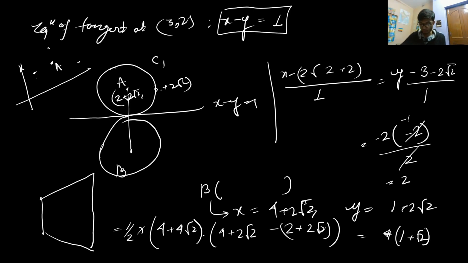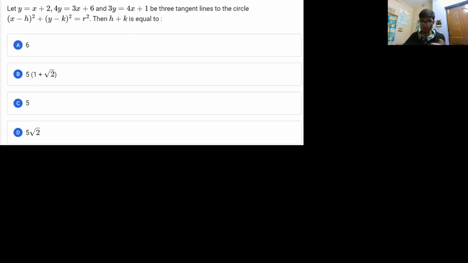All right, with this, let us move to the next problem, which is again a very important problem. It says that the lines y is equal to x plus 2, 4y is equal to 3x plus 6, and 3y is equal to 4x plus 1 are the three tangents to the circle. So how to solve this? This is a condition of a circle and a tangent. It is a very, very simple problem, but this problem keeps on repeating.